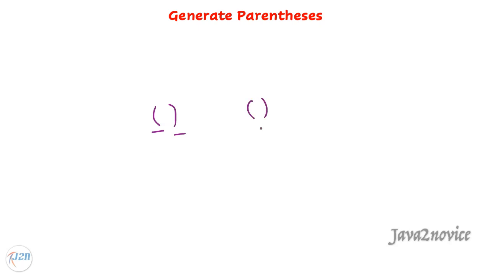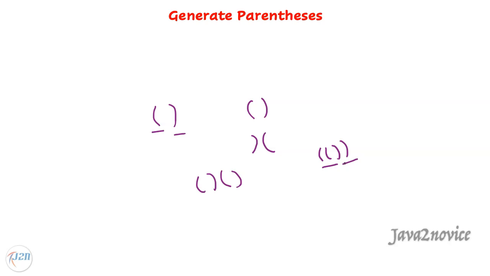This is called well-formed. This is not well-formed because the closing parenthesis is coming before the opening parenthesis. This is also well-formed: one opening, one closing parenthesis, followed by one more opening, one more closing parenthesis. This is also well-formed: two opening parentheses followed by two closing parentheses. Hope you understood what well-formed parenthesis means here.